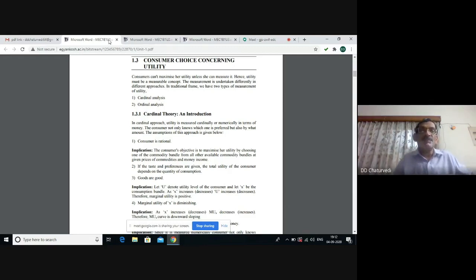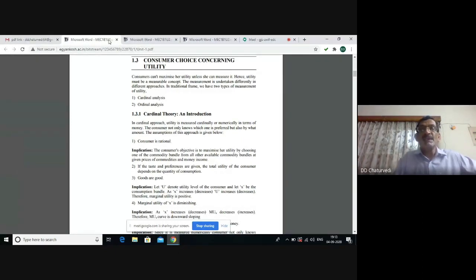The third assumption is the commodities under consideration are assumed to be good. That means they give positive satisfaction or utility to the consumer. And the fourth assumption is marginal utility of the commodity is assumed to be diminishing.